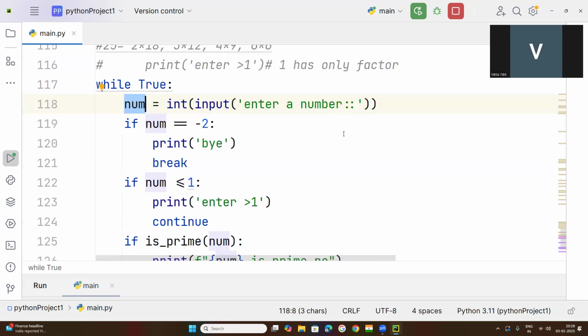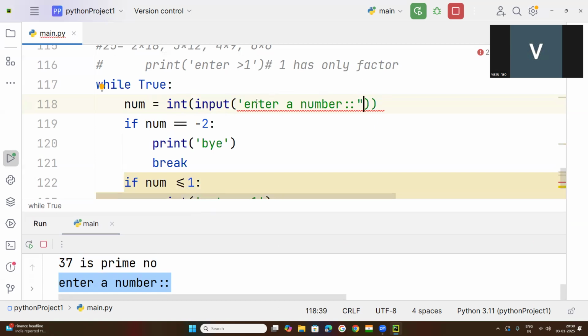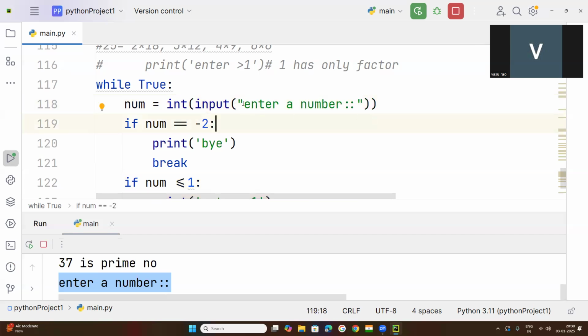So the user is being asked to enter a number. This is a text string. In Python, a string will always be kept inside single quotes or double quotes. It is up to you whether you want to keep double quotes or single quotes. Understood? But whenever you start with a single quote, you need to finish with a single quote, otherwise it will give an error. If you have started with double quotation marks, you need to close with double quotation marks. So this is a string.